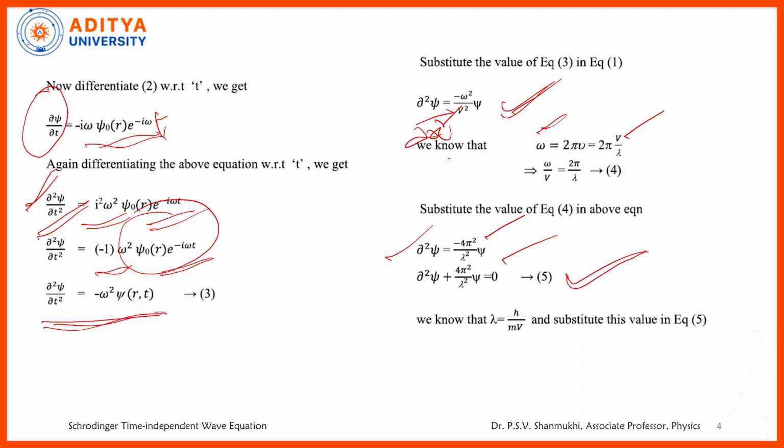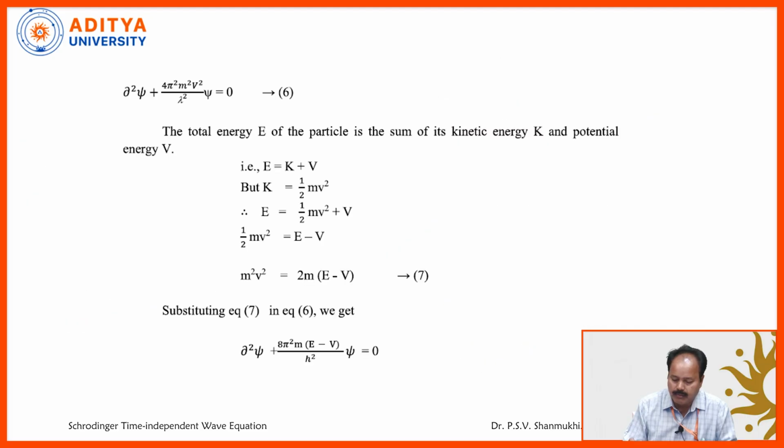What is lambda? Lambda is actually the de Broglie wavelength. What is the de Broglie wavelength formula? Lambda is equal to h by mv. Substitute the same thing in the above equation, where lambda is there in the denominator. What do you get there? Dou square psi plus 4 pi square by lambda square, meaning by h square, that m square v square will go to the numerator. Observe here. So we are getting dou square psi plus 4 pi square m square v square by h square into psi is equal to 0.